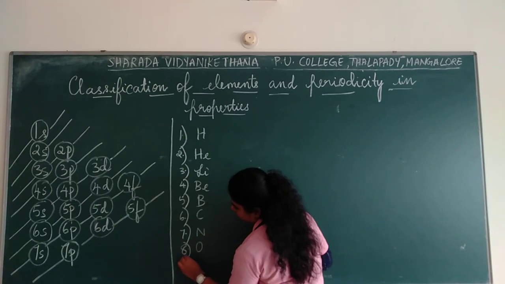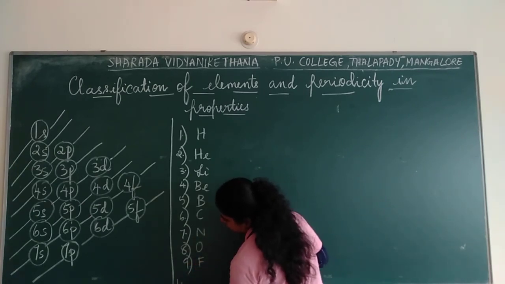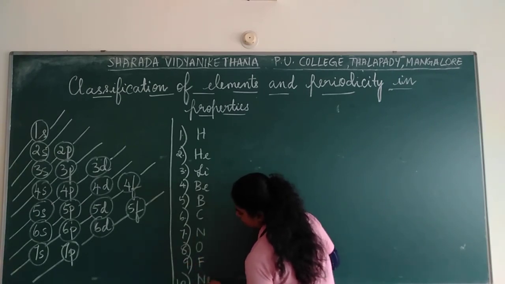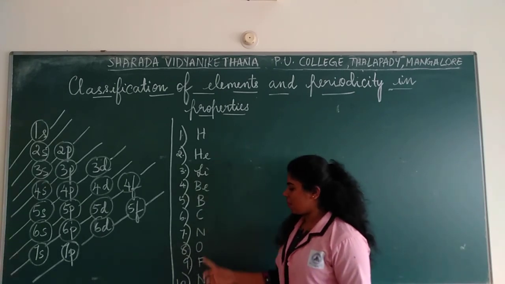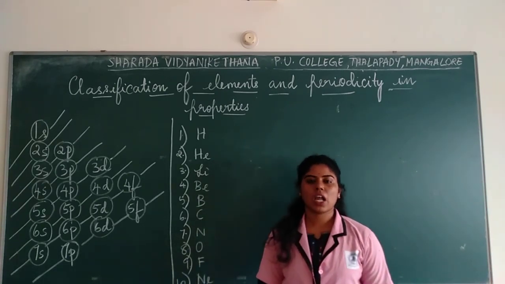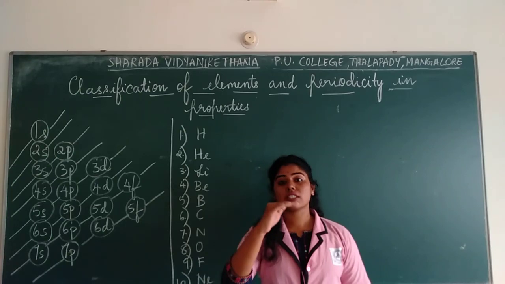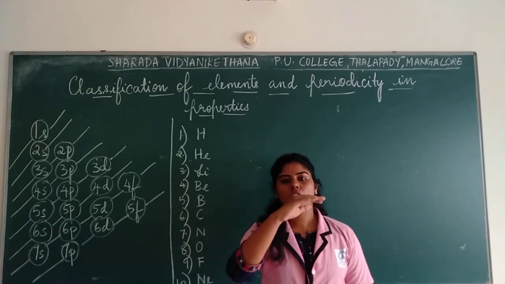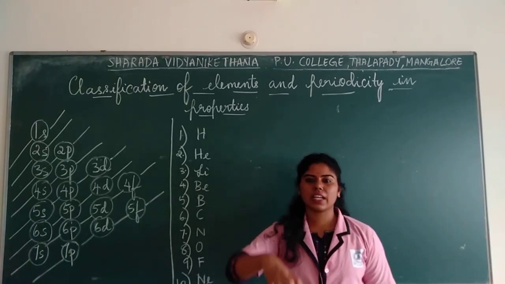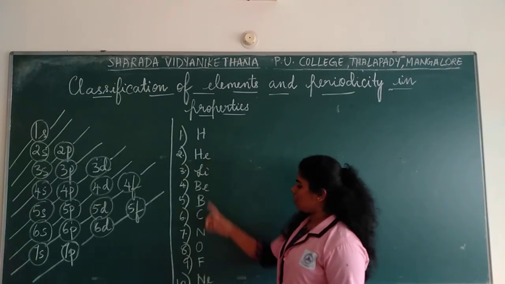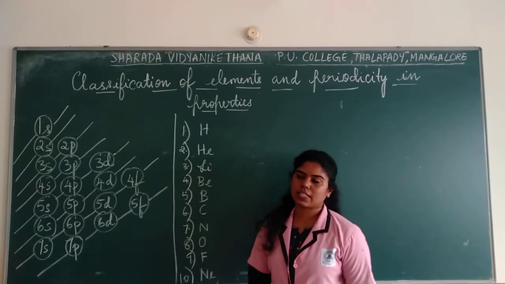Oxygen. Fluorine. Neon. Now here you have helium and neon as the noble gases. Why do we say they are noble gases? Because the electrons are said to be filled in their shells, correct? So helium and neon are the noble gases.